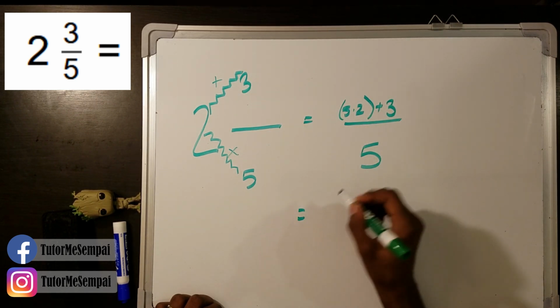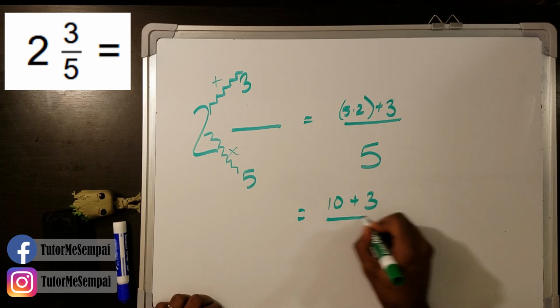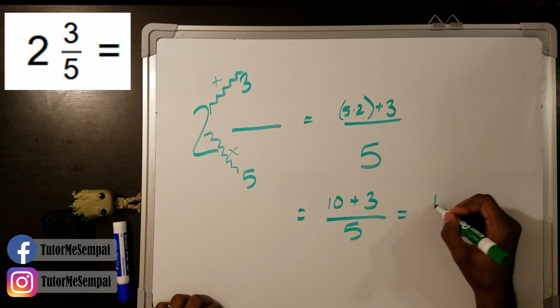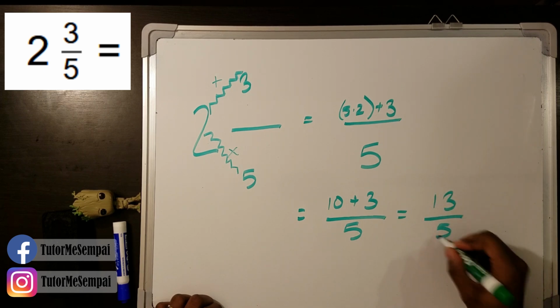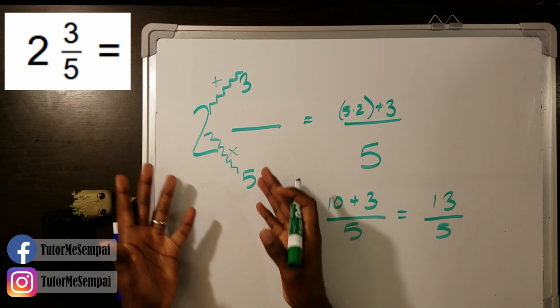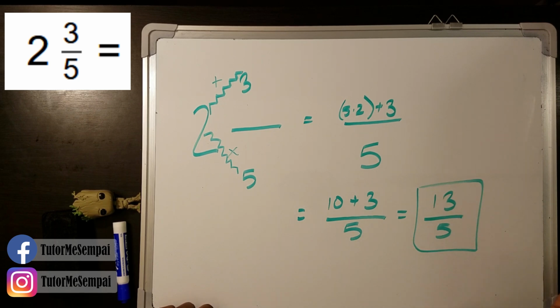So what's 5 times 2? Well, that's going to be 10 plus 3 all over 5. And then what's 10 plus 3? That's going to be 13. So when we convert this, when we change our mixed number into an improper fraction, we get 13 over 5.